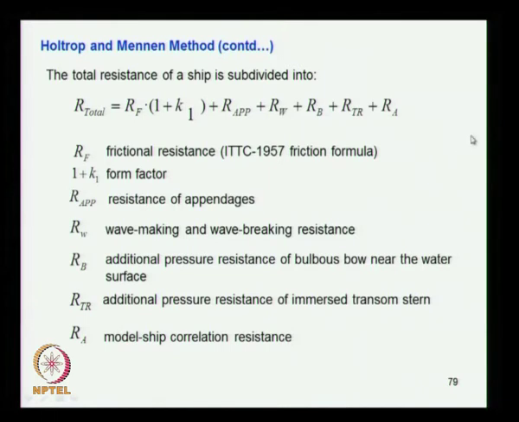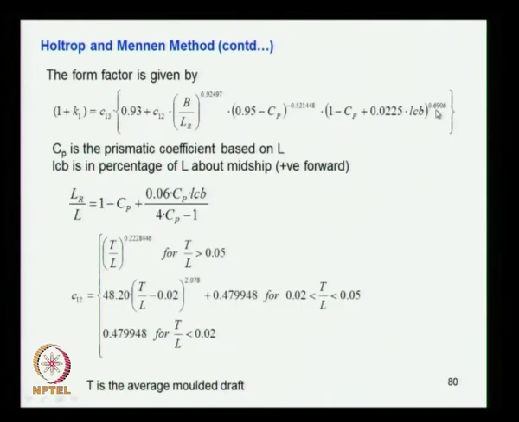Then we have the form factor, 1 plus K1, and the next term is given by this expression by Holtrop and Mennen. So you have to put C13 into 0.93 plus C12 into B by LR, the whole raised to this power. Then you have 0.95 minus Cp, where Cp is the prismatic coefficient, raised to this one, then 1 minus Cp plus this into LCB, raised to so much.